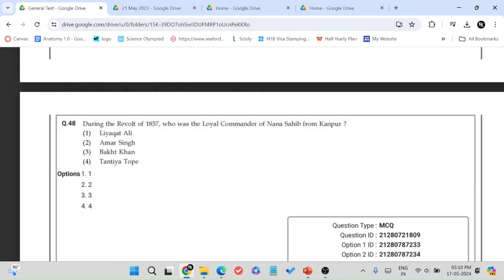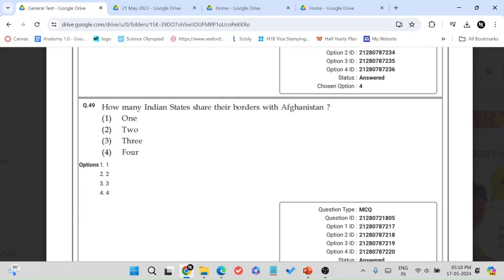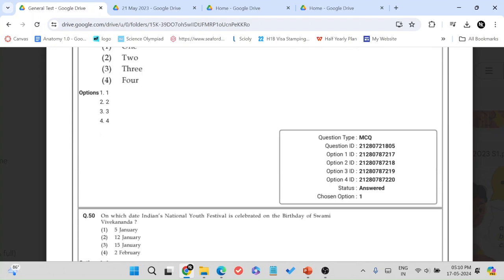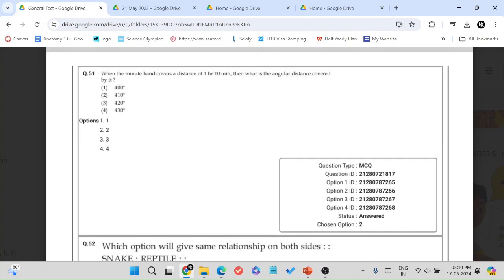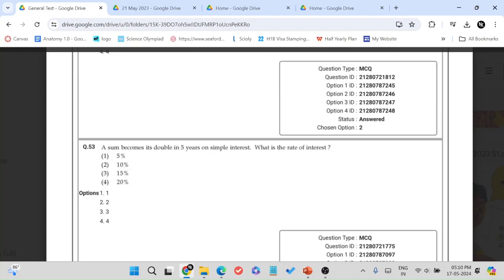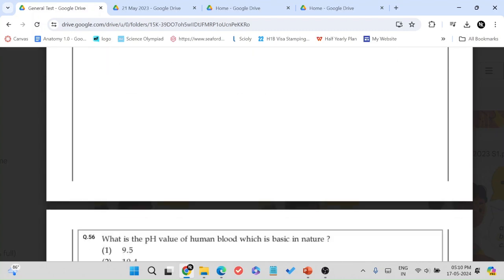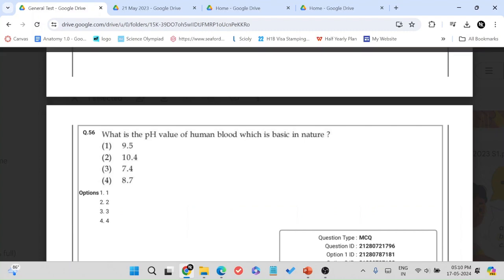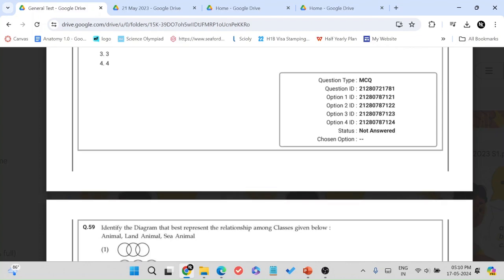Another straight up science question. Science question again. I guess you can call this modern history, because revolt of 1857. Indian geography, borders, a very essential topic. Important days. That's the second question about important days. Clocks, analogy, interest rate, seating arrangement, probability. Another science. This is like the 6th science question we've seen so far.